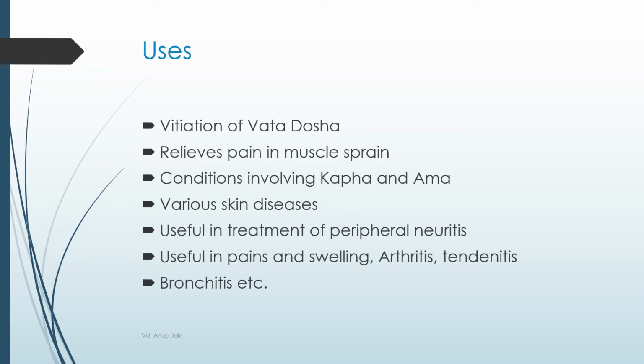Patrapind Swed is useful in conditions where there is vishesh involvement of Vat dosh. It relieves pain in muscle sprain. It is useful in conditions involving cuff and arm along with Vat. It can be used in various skin diseases like psoriasis. Useful in treatment of peripheral neuritis, pain, swelling, arthritis, tendinitis, bronchitis, etc.